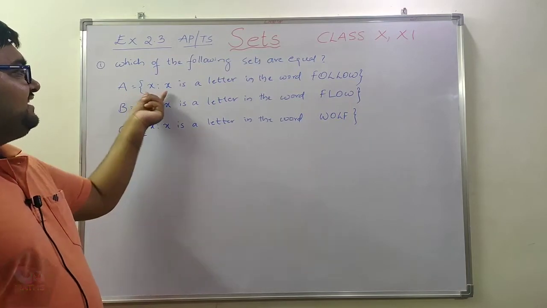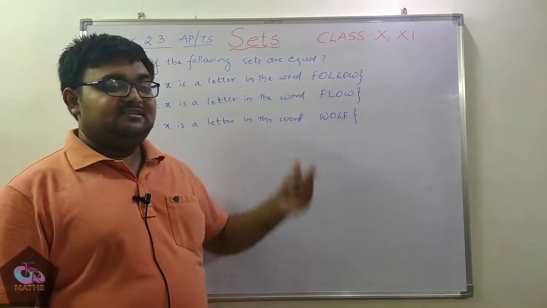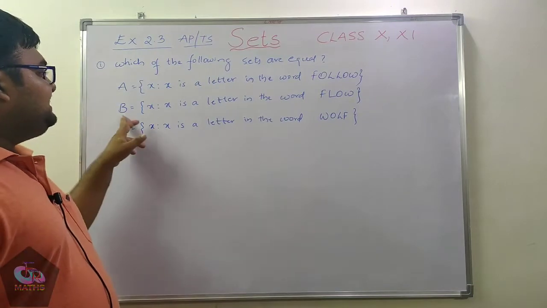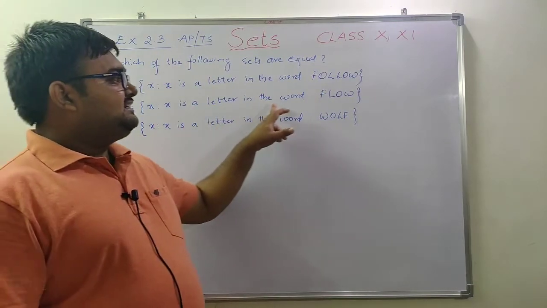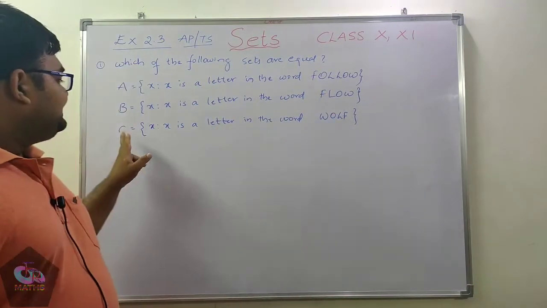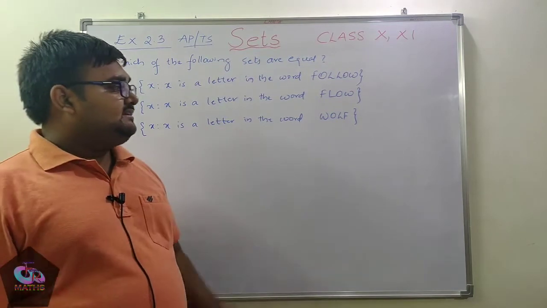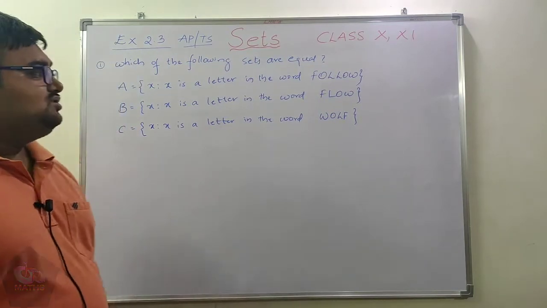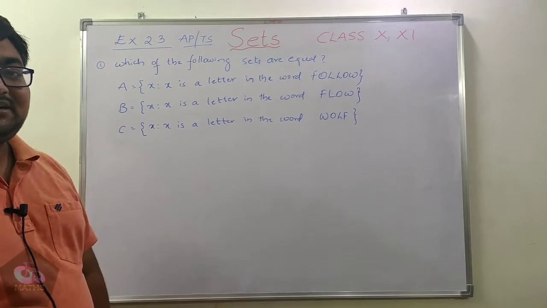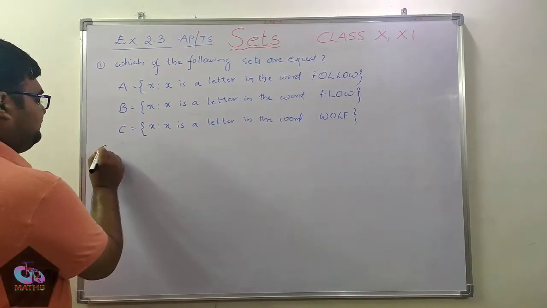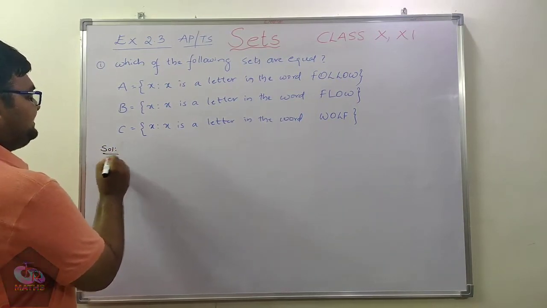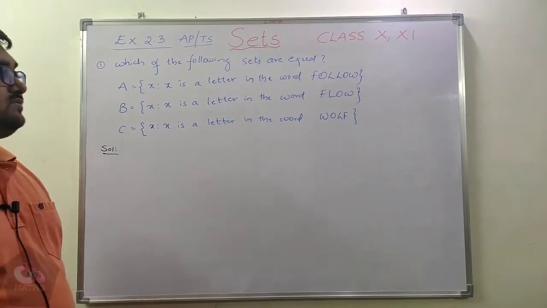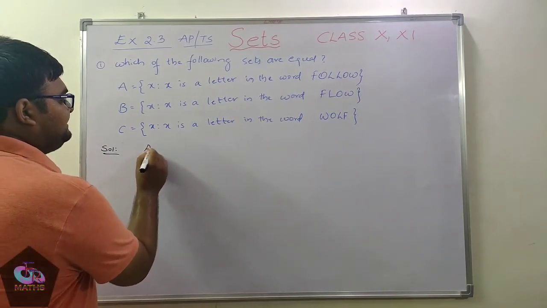Set A is given as {x : x is a letter in the word FOLLOW}. Set B is {x : x is a letter in the word FLOW}. C is {x : x is a letter in the word WOLF}. These three are given in set builder form. First of all, we need to convert these set builder forms into roster forms.